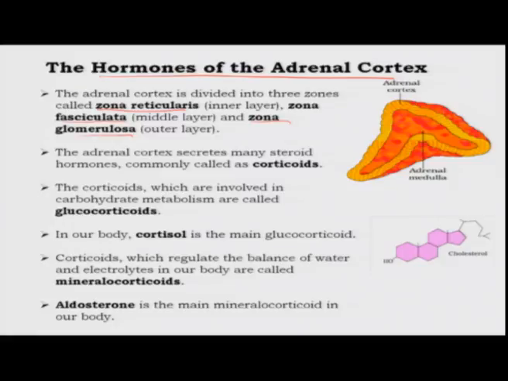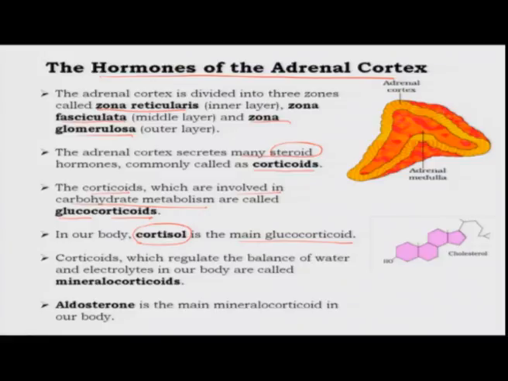The adrenal cortex secretes many steroid hormones. So, note the difference. The catecholamines were amine hormones, and these are steroid hormones, which are called corticoids, right. The corticoids are of two kinds. Those that are involved in carbohydrate metabolism are predictably called glucocorticoids. In our body, cortisol is one such main type of glucocorticoid. There are many other types as well, which we need not go into.